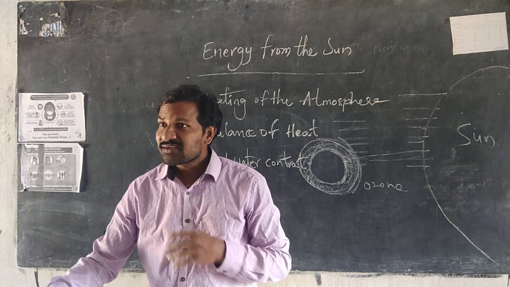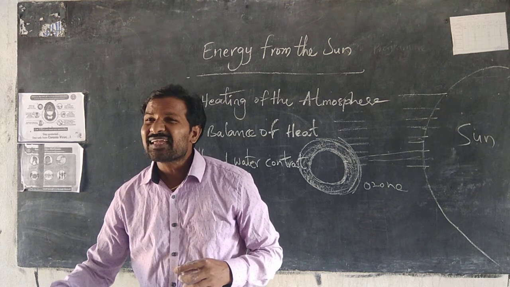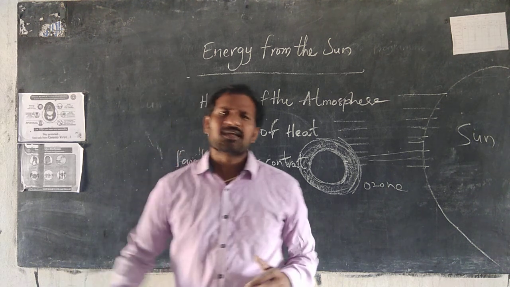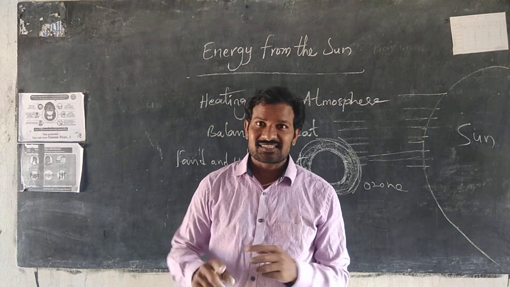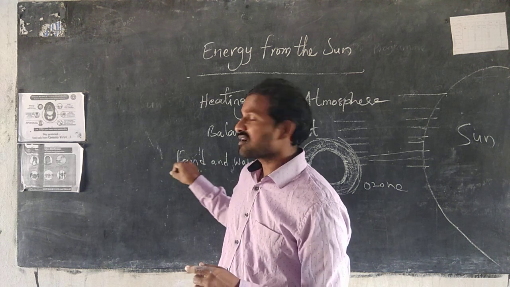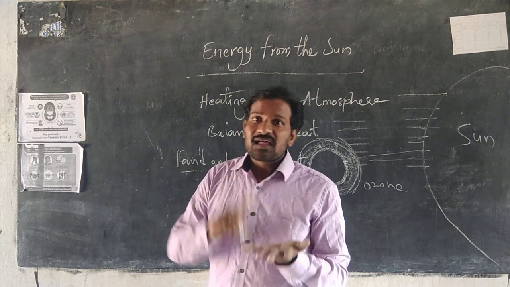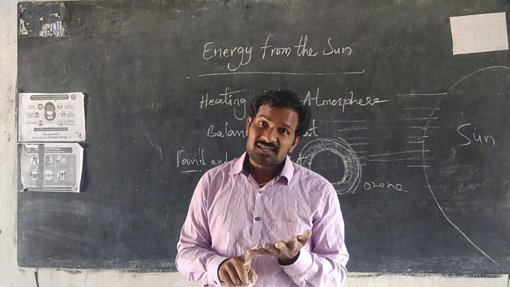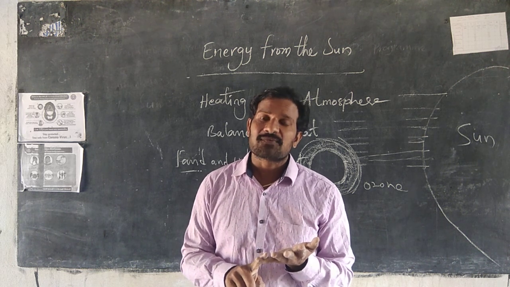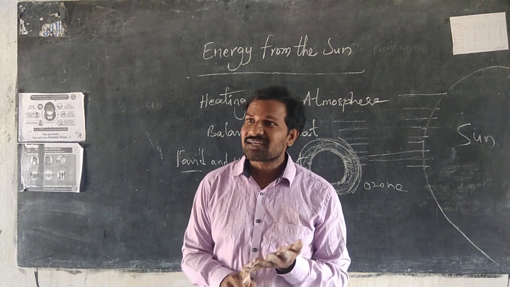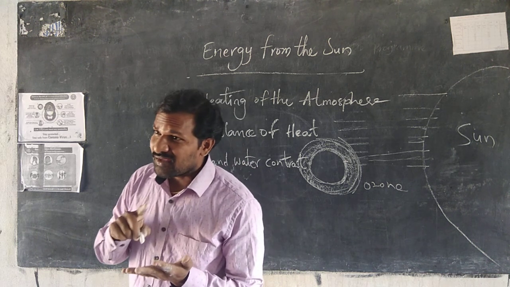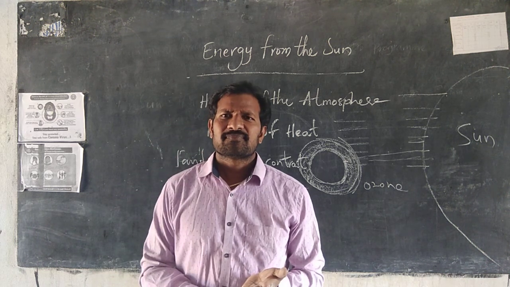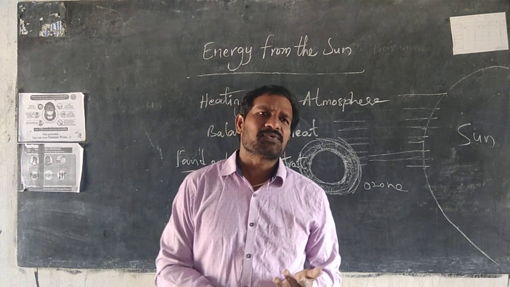That water cools, but very slowly, not immediately. That is the contrast, land and water contrast. Land heats up very fast and cools very fast, but water heats up very slowly and also cools very slowly.